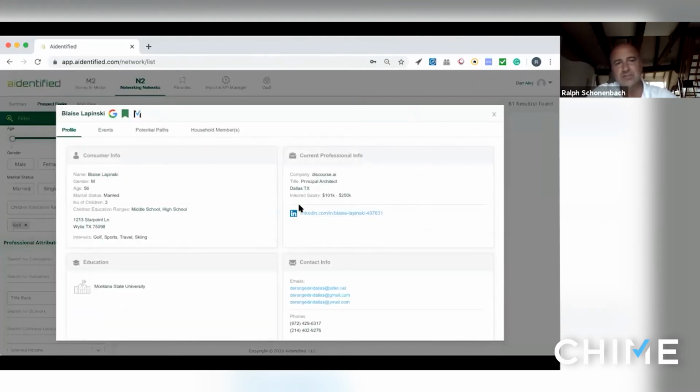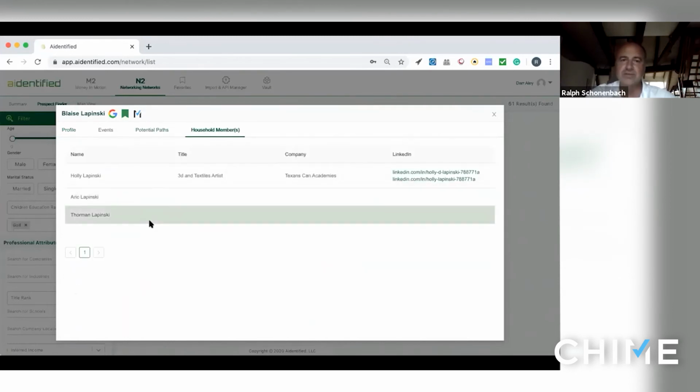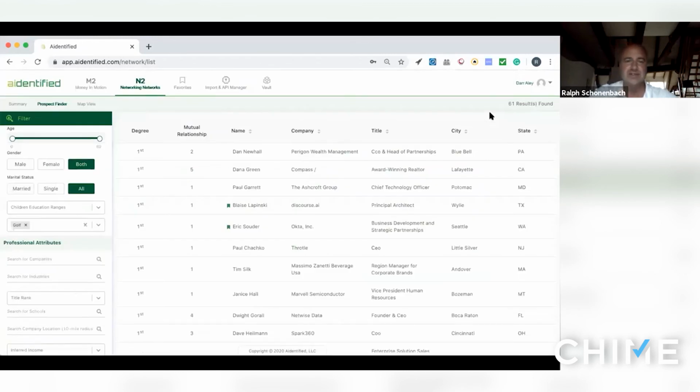And then if you go into the profile, you see what we've appended to that. So this came in from LinkedIn: the name, the company, and the title. And we've added information about the age, the children, the home address, the interest, inferred salaries, contact information, and also household members that are connected to that property as well. So you have a lot of insights that come in through this import of your connections and through your teams.